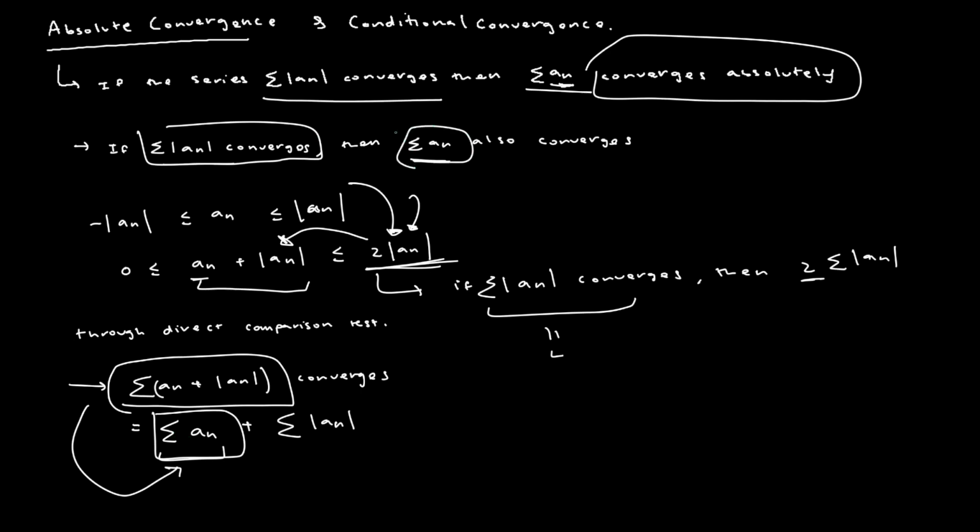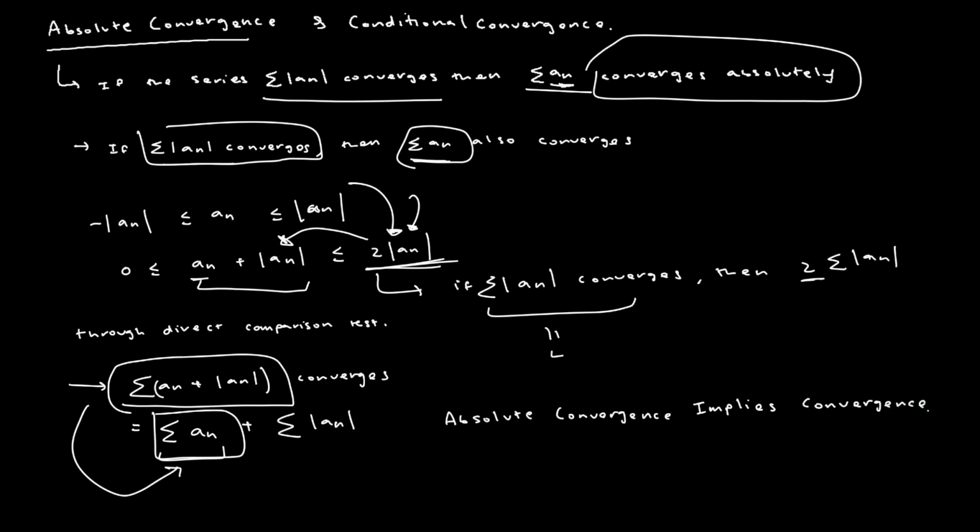So that's just an aside to prove the fact that absolute convergence implies convergence. So the fact is absolute convergence implies convergence. So that's what we know about absolute convergence.